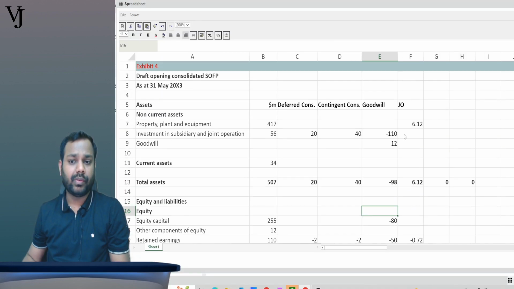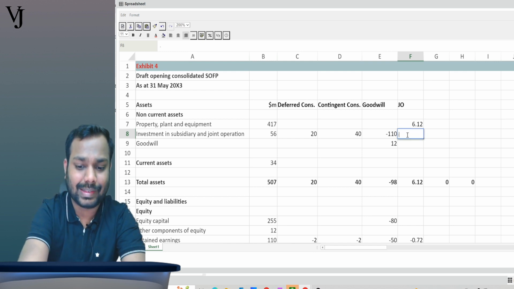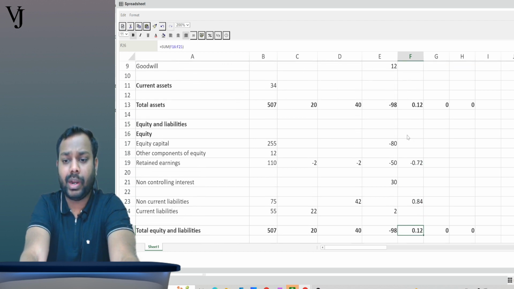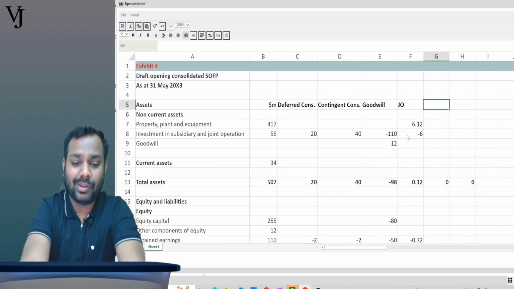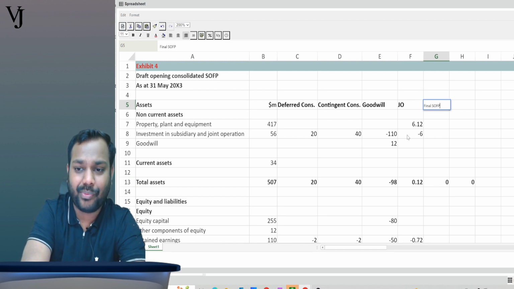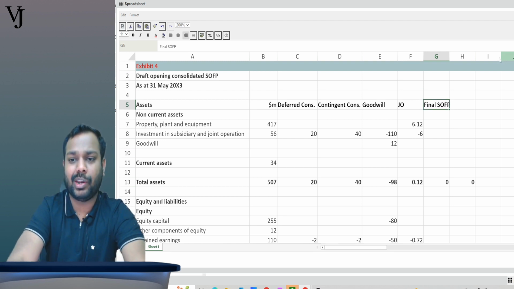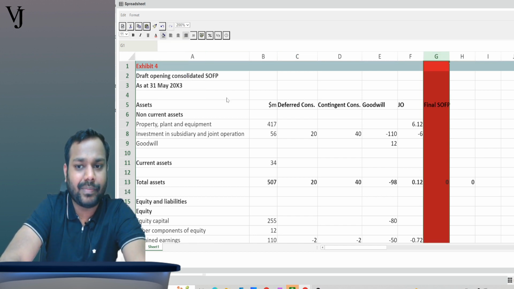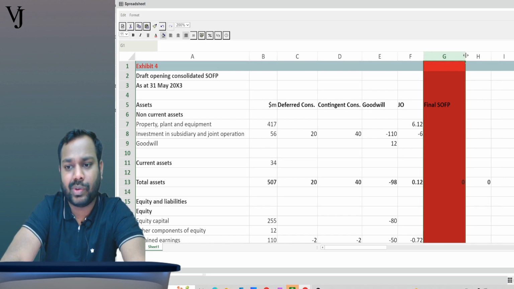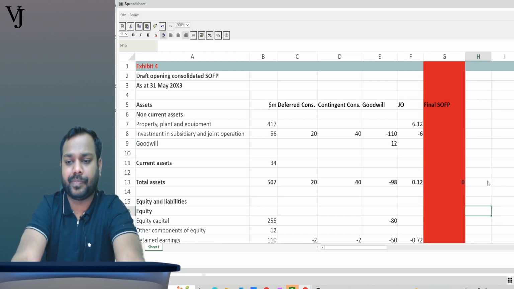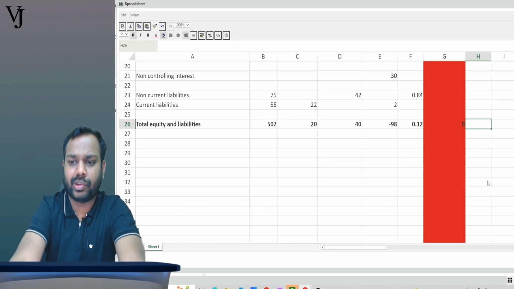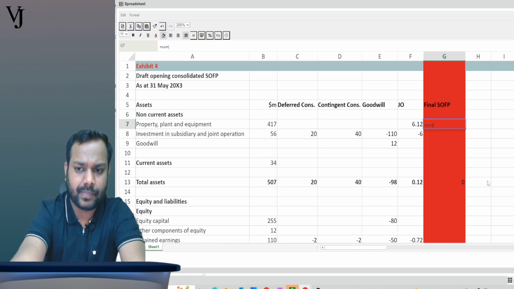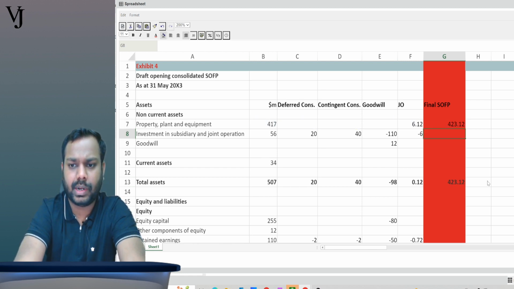So now let's come again to the screen. We will de-recognize the investments, minus 6, right? Now just see for the joint operation, is the impact coming clearly? 0.12 and 0.12. Impact is clear. Now this is your final SOFP, which is the question requirement. I will highlight this also in red color. This was the requirement of the question. Now I will just do the total. Equals to sum. Tick, tick, tick, tick, tick, done.